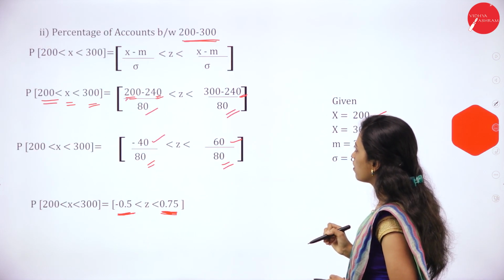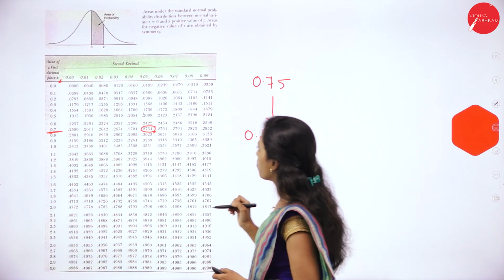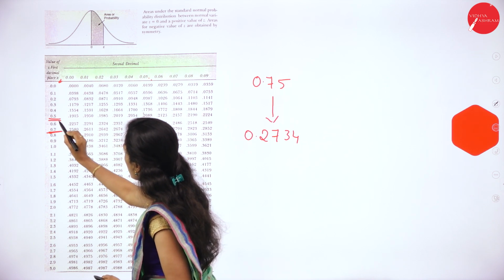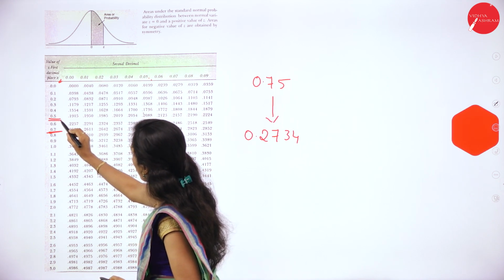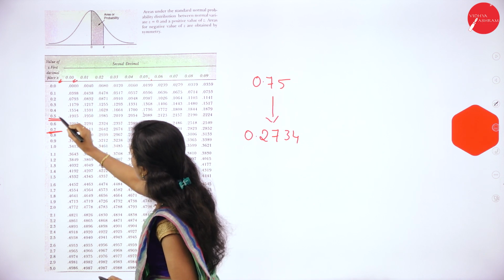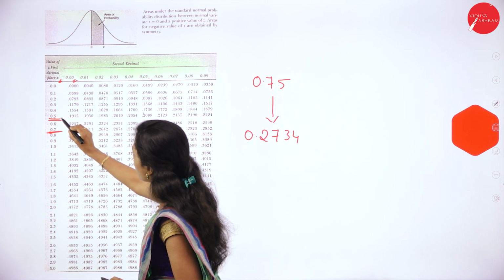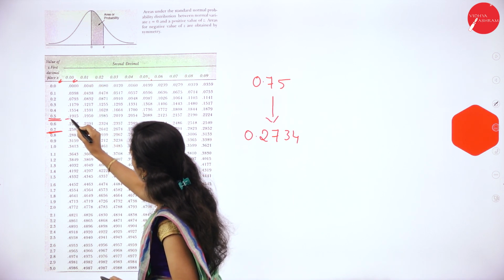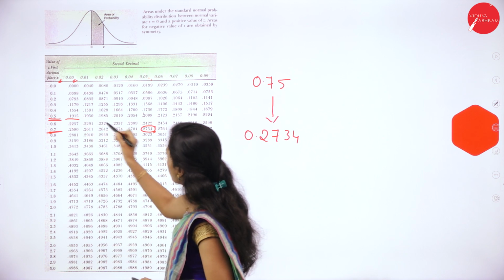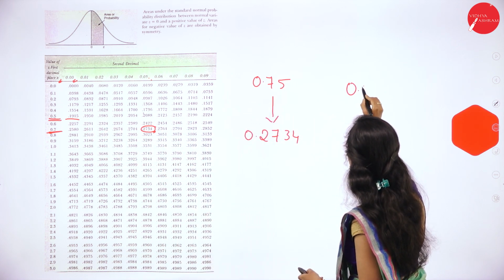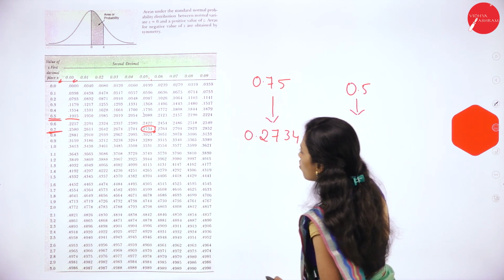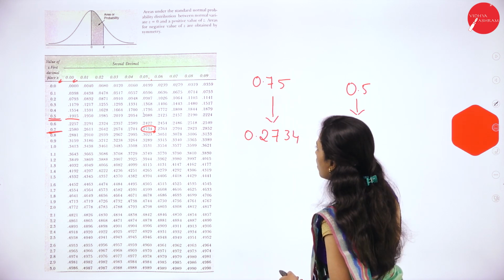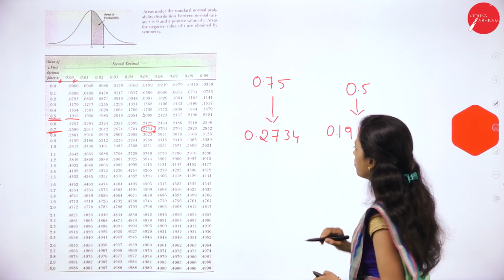In the table, 0.5 is here. For 0.5 we have to see the 0 column because there is no next digit after 5. So 0.5 in the 0 column is 0.1915.